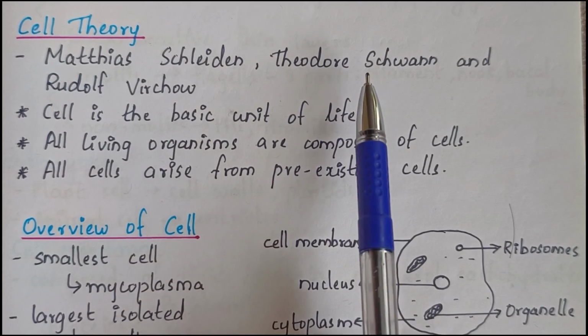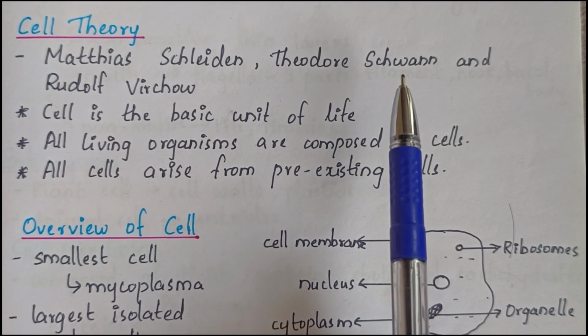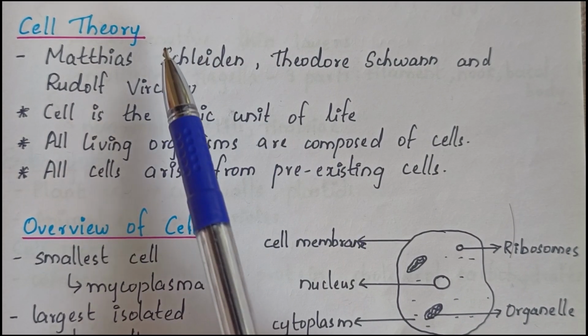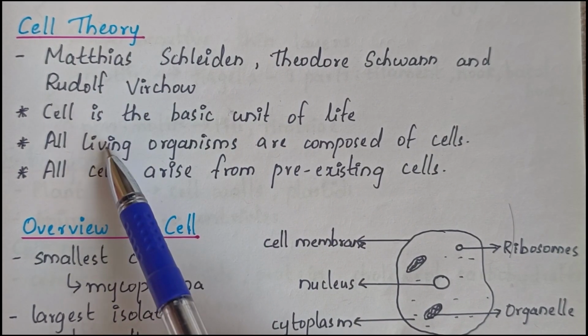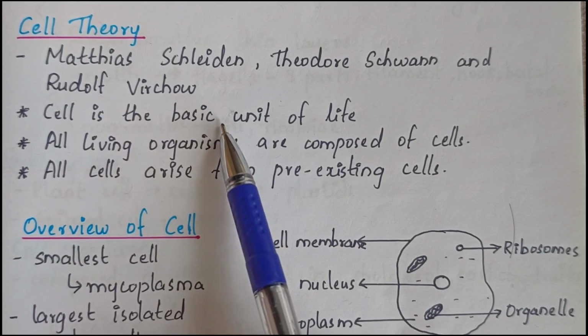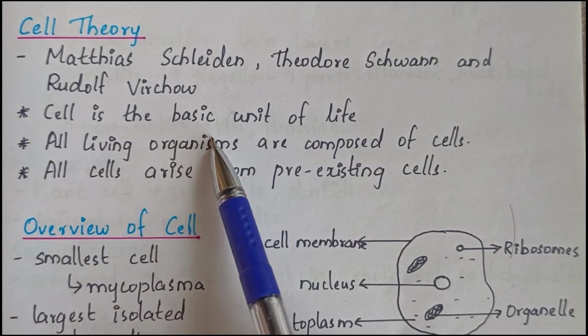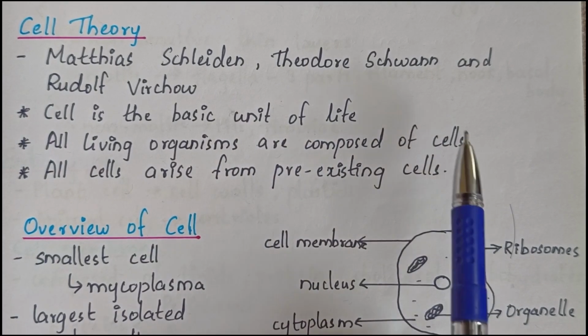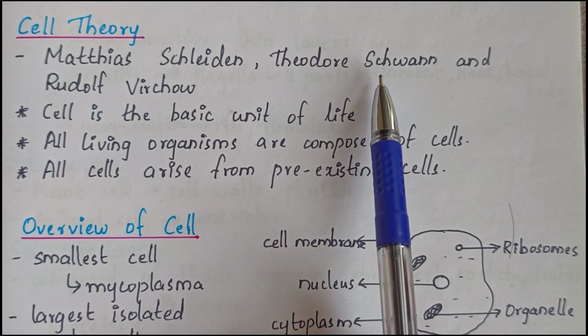In 1839, Theodor Schwann observed animal cells. Both Theodor Schwann and Matthias Schleiden formulated the cell theory, which included 2 points: the cell is the basic unit of life, and all living organisms are composed of cells. These are the 2 points of cell theory.